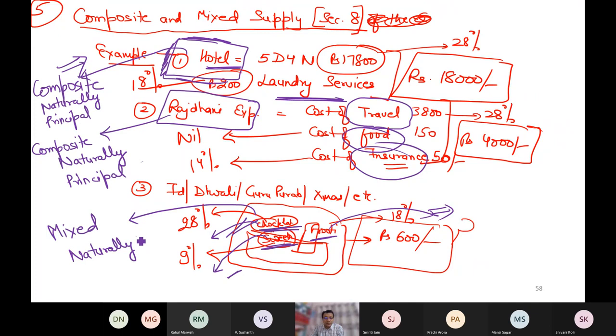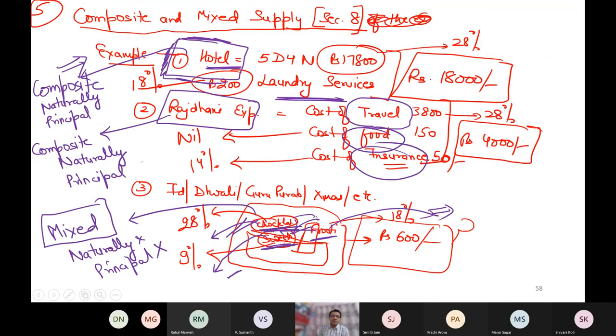So it is not naturally bundled. Further, there is no principal supply. You cannot say that on purchase of chocolate, by default sweets and fruity depends, no. Or on purchase of sweets, by default chocolate or fruity depends, no. Or on purchase of fruity, by default chocolate sweet depends, no. Since it cannot be made composite, that is why it has to be settled as a mixed supply.